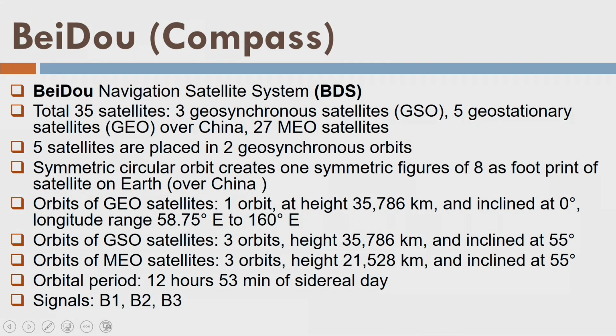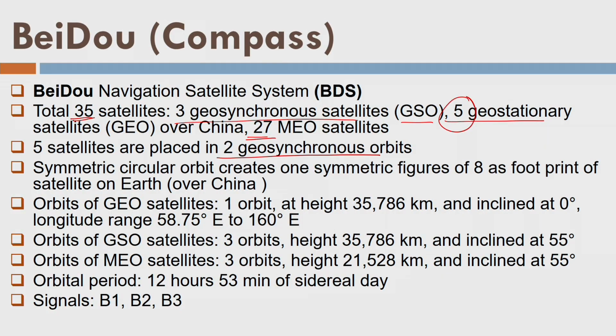Last is the BeiDou, or Compass, developed by China. It has 35 total satellites: 3 geosynchronous satellites (GSO), 5 geostationary, and 27 MEO satellites. Okay. So, these 5 satellites are placed in 2 orbits. Then it has a symmetric circular orbit because its eccentricity is 0.004, which is very close to a circle, or a circle has eccentricity of 0. Well, so it creates a symmetric figure of 8 at the footprint over the China region.